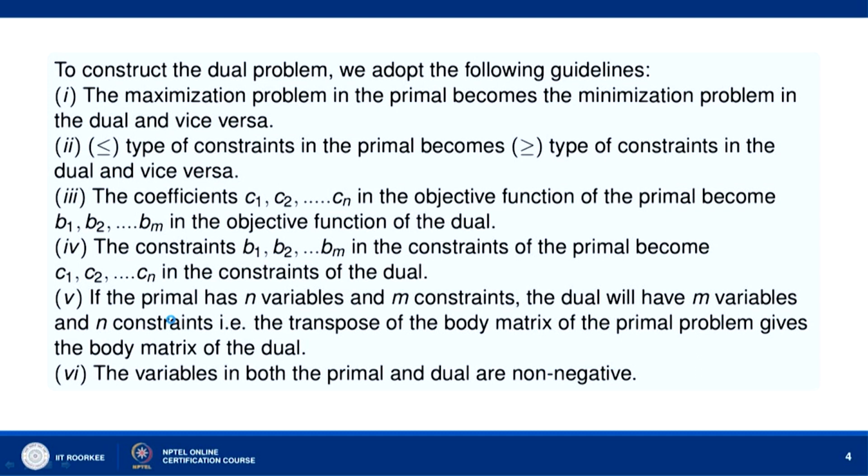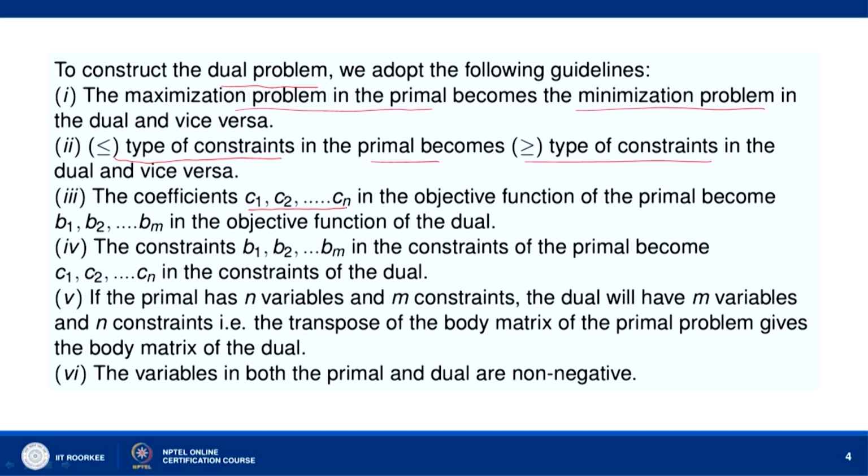Now, in order to construct the dual problem, we adopt the following guidelines. The maximization problem in the primal becomes the minimization problem in the dual and vice versa. Less than or equal to type of constraints in the primal become greater than or equal to type of constraints in the dual and vice versa.